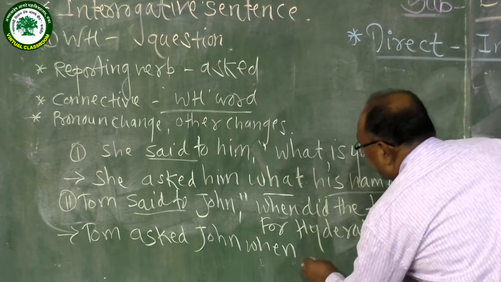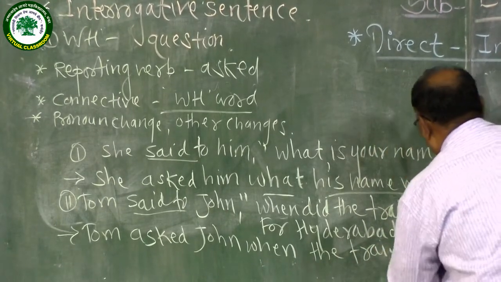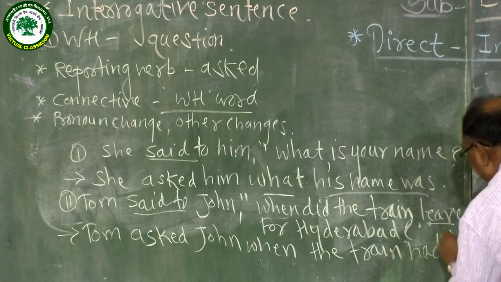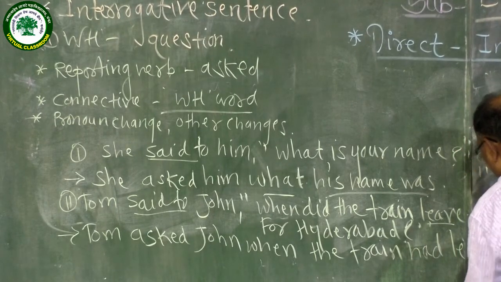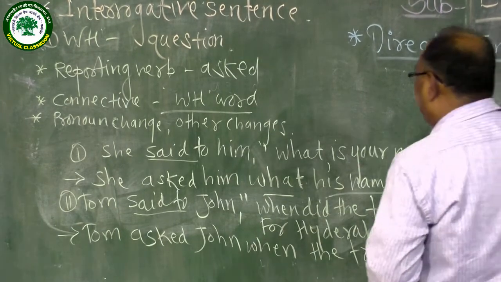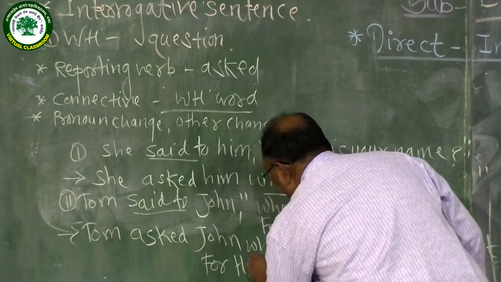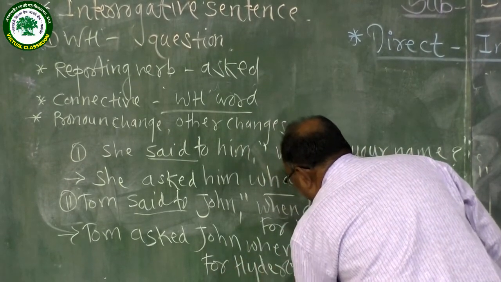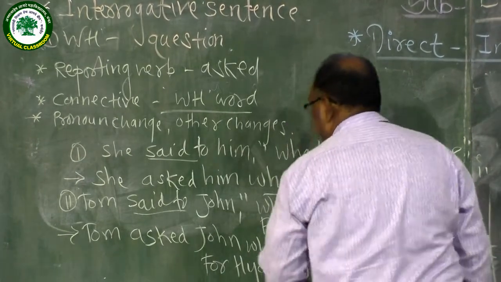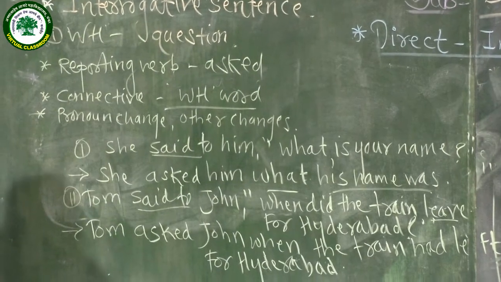Now left means simple past, changed into past perfect, had left. Tom asked John when the train had left for Hyderabad. In this way you should change a WH question into indirect narration.